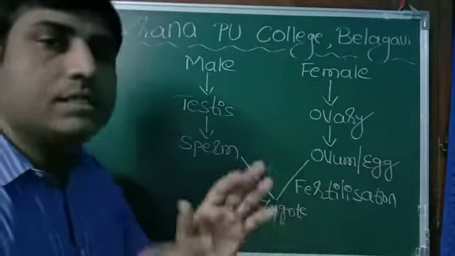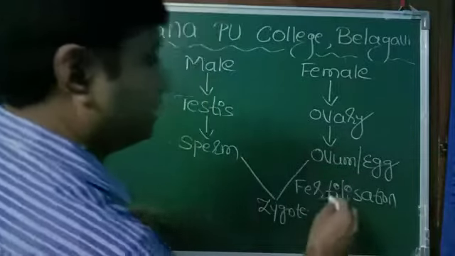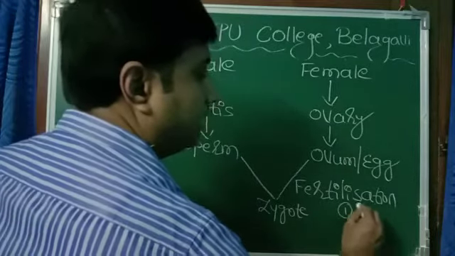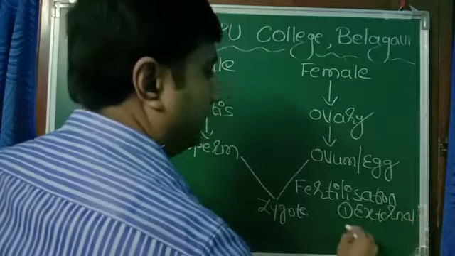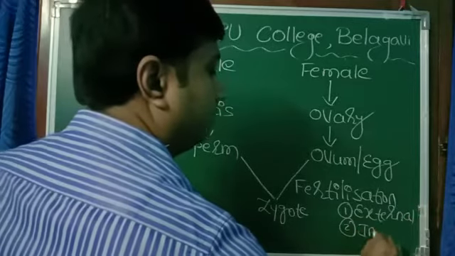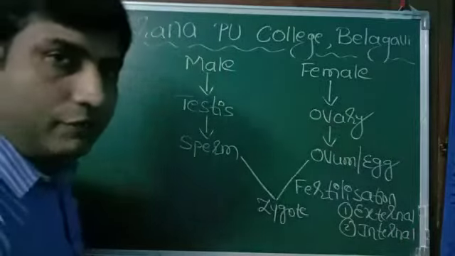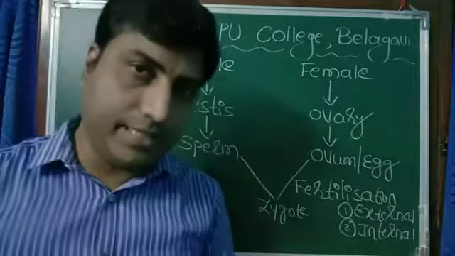Now the process is fertilization, and there are two types of fertilization: external fertilization and internal fertilization. What is external fertilization?